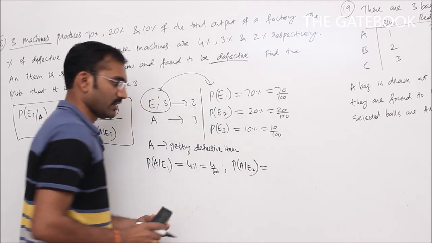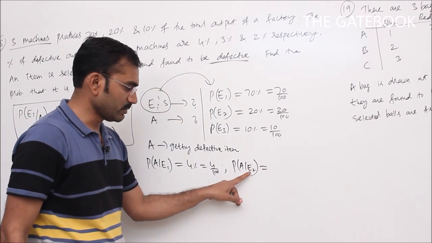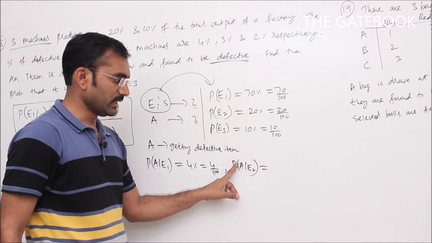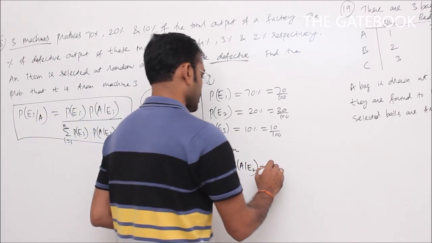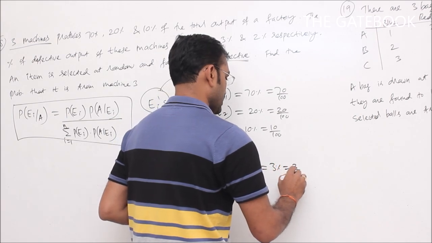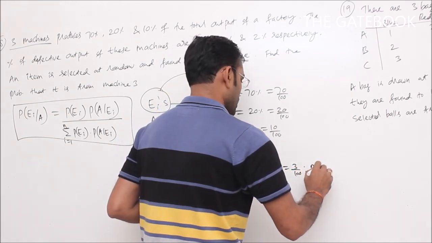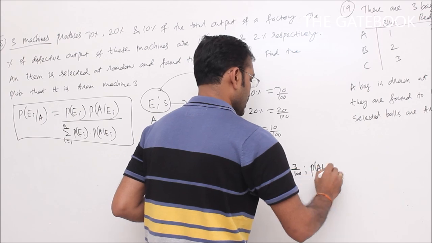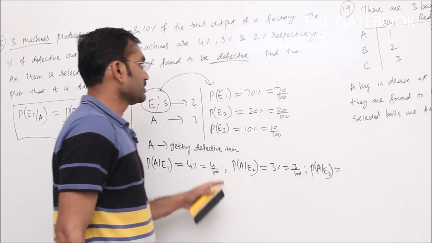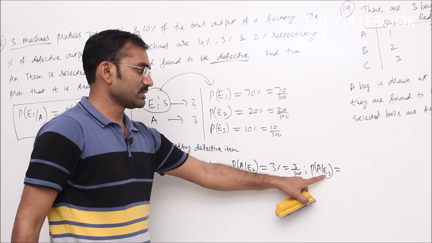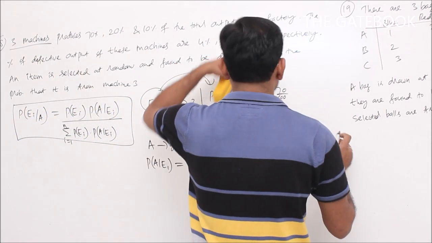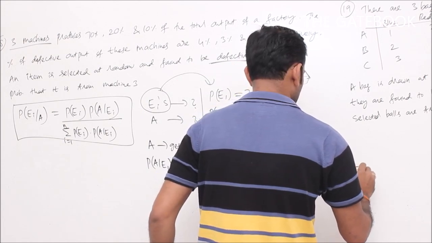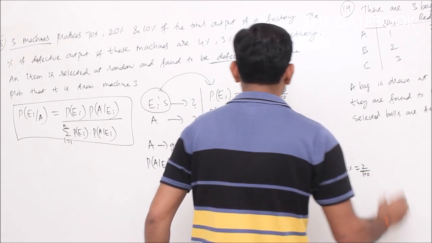Similarly, P of A given E2 is given. What does it mean? P of A given E2 means first we have to talk about E2. It means from machine 2 getting a defective item, which is 3%. 3% means 3 by 100. P of A given E3 is nothing but machine 3 giving a defective item, which is 2%. 2% means 2 by 100.